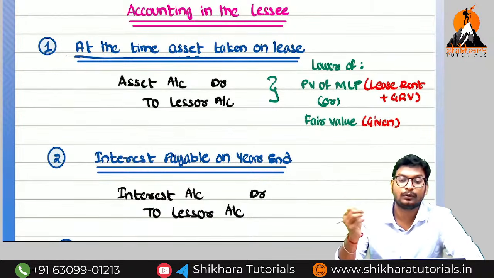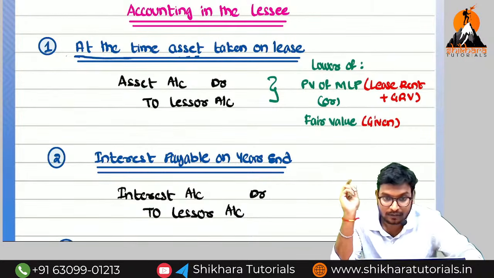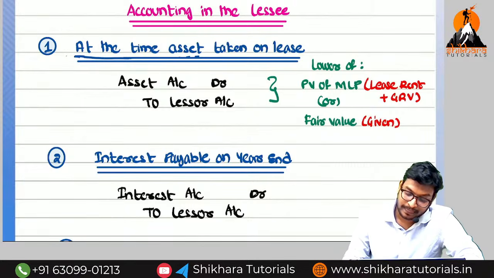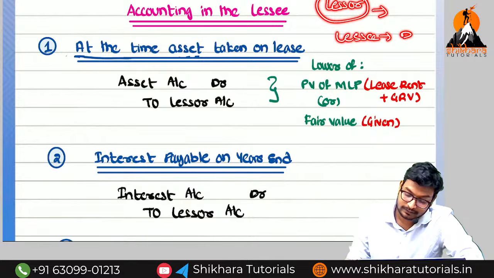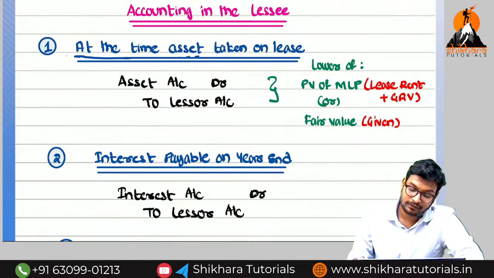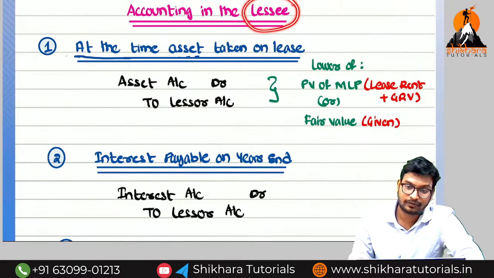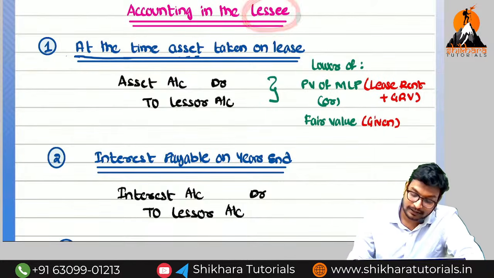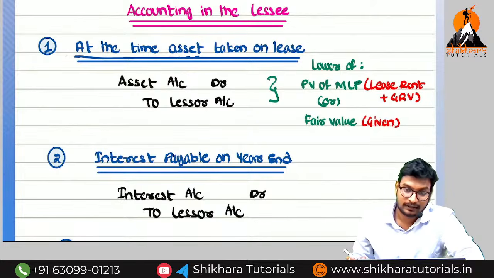It is same like a loan agreement. It is same like a loan agreement. So lessee means you know, sir, here the lessor is nothing but creditor and the lessee is nothing but debtor. Why are we going to call it creditor, sir? It is like a credit purchase and credit sale of asset. So we are going to do accounting in the books of lessee, so we have to think from whose point of view? Lessee point of view. We have to think from the lessee point of view.